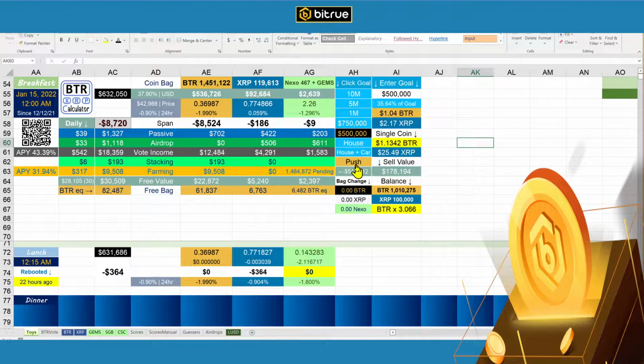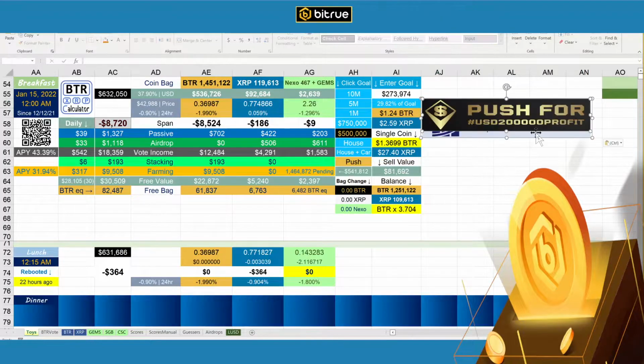And it will automatically copy a chart for you. And I'll show you how this works. First, I'm going to click push. And it just did everything I just said. The reason this doesn't say 200,000 is because this is a profit for 200,000. It's going to cost you $73,974 to buy the BTR to get 200,000. So you need to figure out what the price is going to be to get this dollar amount, and all that's in here. And the chart that I usually paste in the Facebook or sometimes in the Telegram group has already been copied. So I'm just going to paste it here.